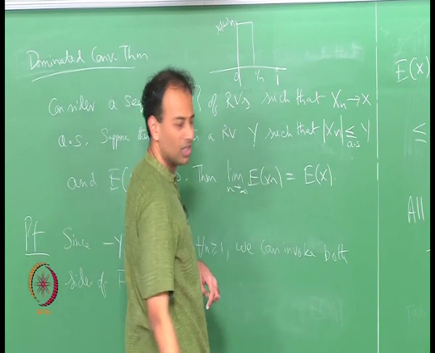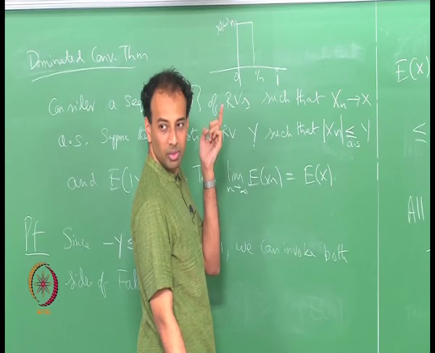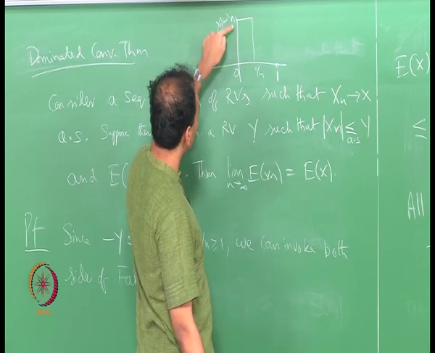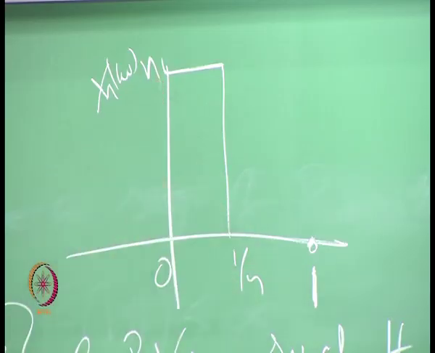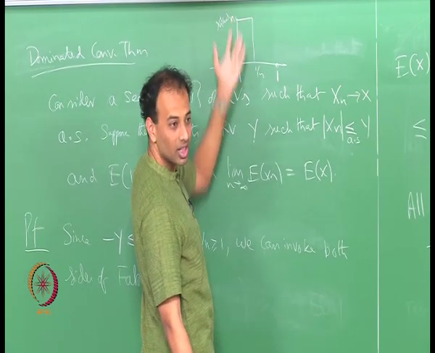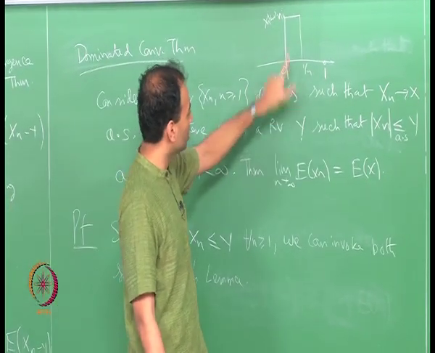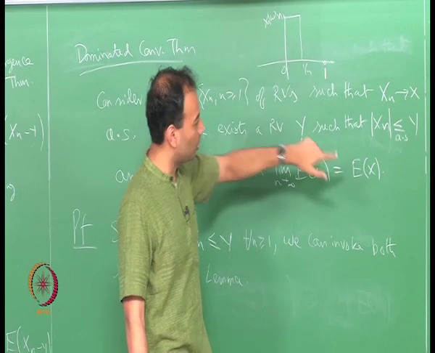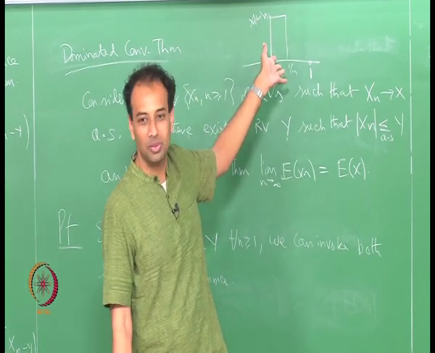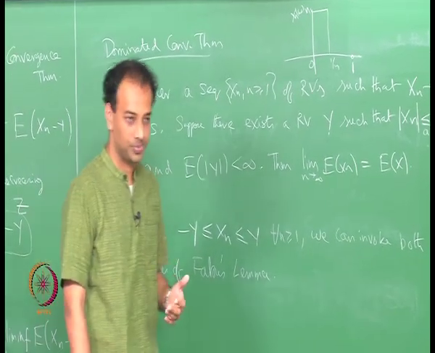In this case expectation of x n is always 1, but you cannot interchange expectation and limit. Expectation of x n is finite for all n, but the x n's themselves are not dominated, because they are getting bigger and bigger. There is no random variable y with finite expectation which dominates x n, because otherwise this would not be a counter example; you would be able to interchange limit and expectation, correct.